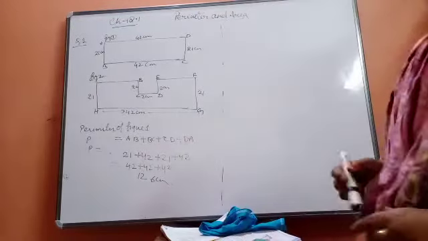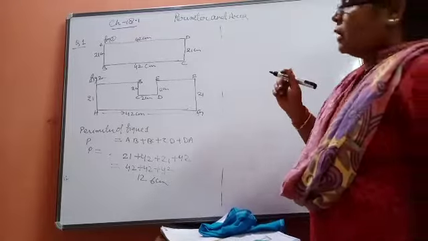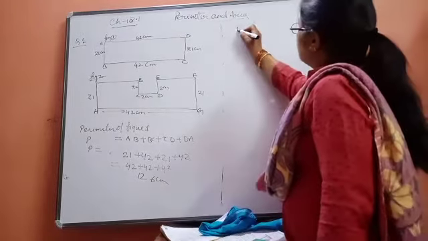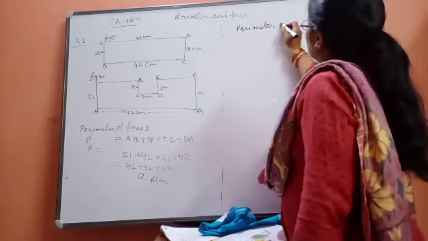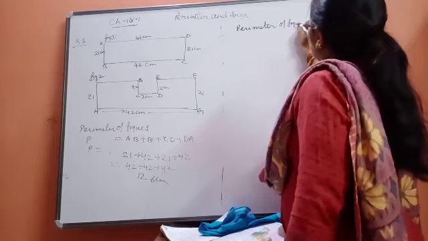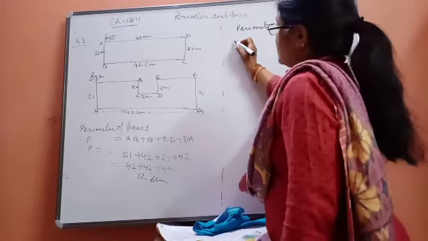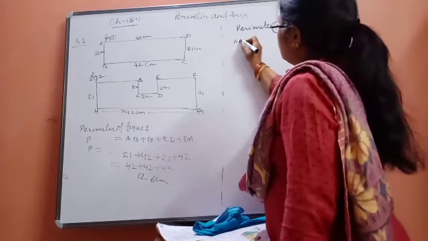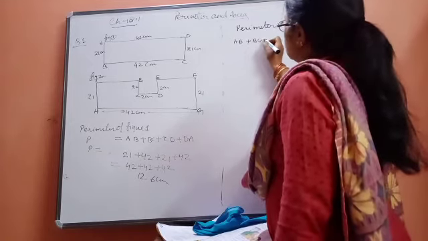Now see, perimeter of figure 2 is equal to the length of its boundaries, which is equal to AB plus BC.